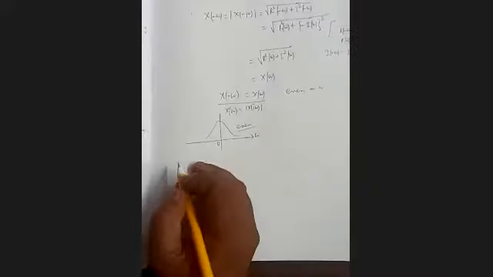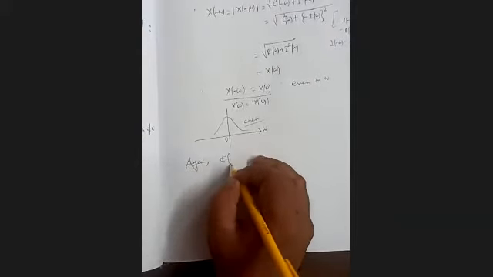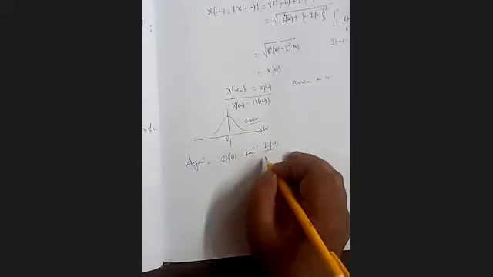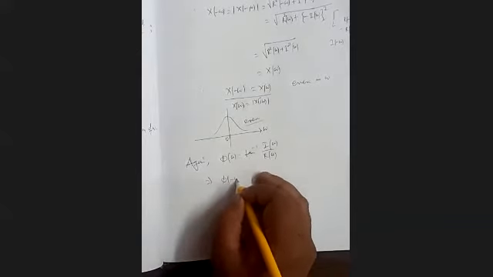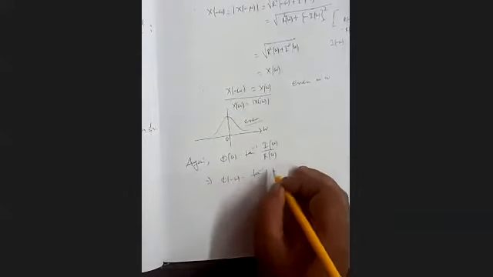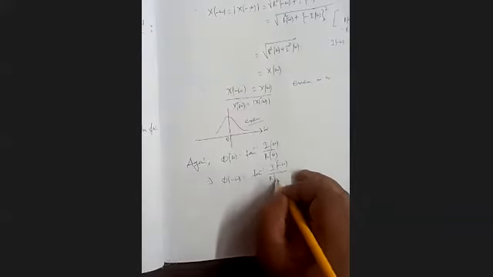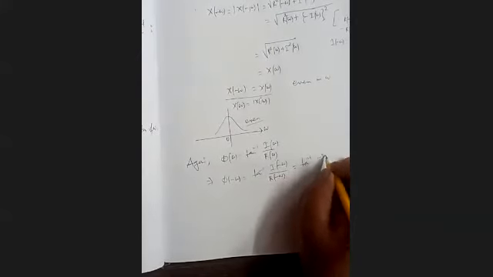Now what about phi(omega)? It is tan inverse of I(omega) by R(omega). So phi(minus omega) is tan inverse of I(minus omega) by R(minus omega), which is tan inverse of minus I(omega) by R(omega).